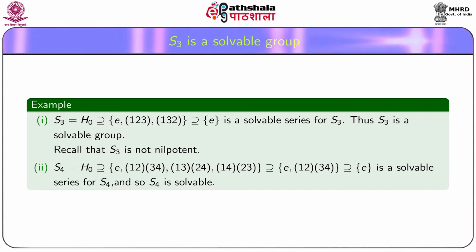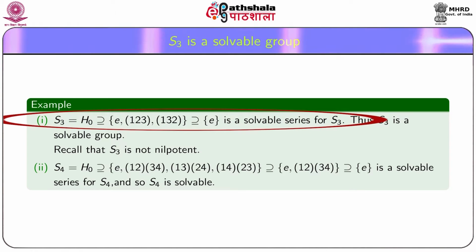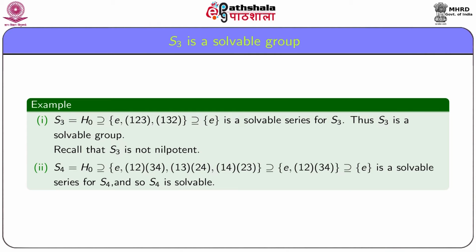Then S3 has a solvable series S3 equal to H0 contains the normal subgroup E(123) which contains the identity group E, and hence S3 is a solvable group. Also recall that S3 is not nilpotent. Thus, S3 is an example of a solvable group which is neither abelian nor nilpotent.